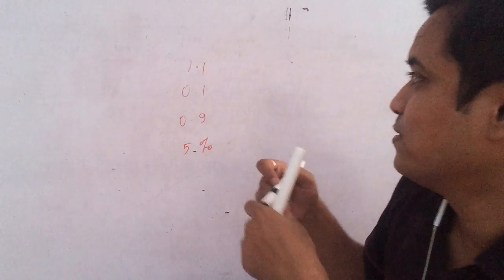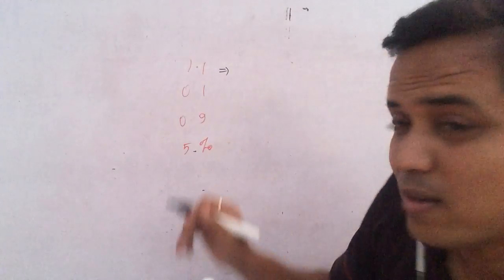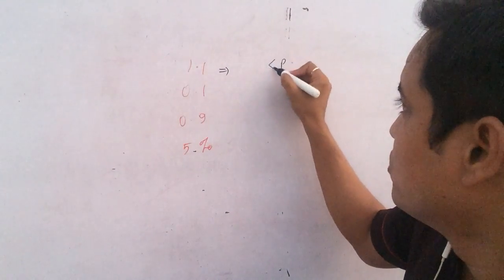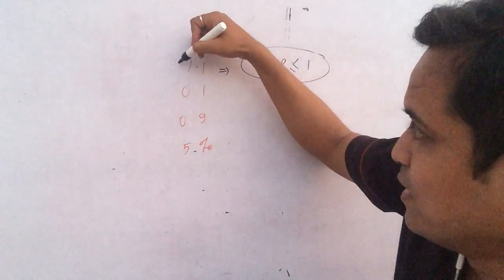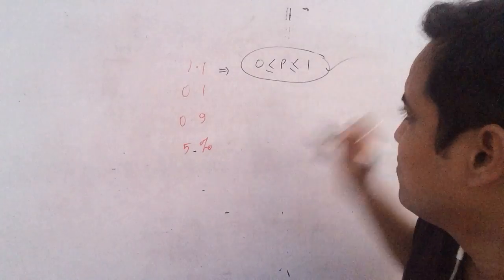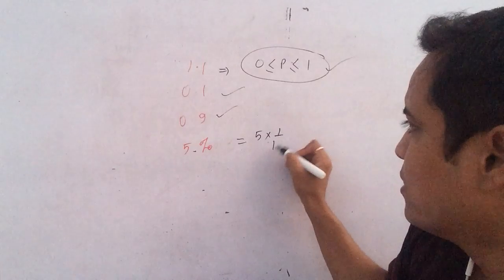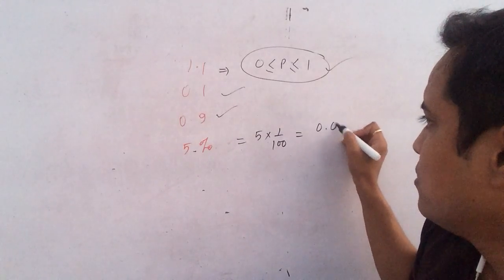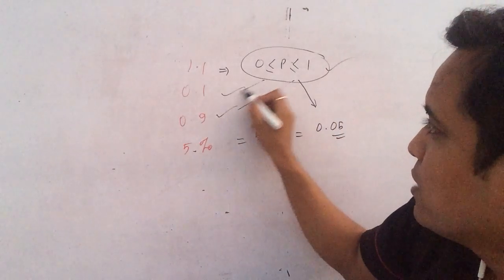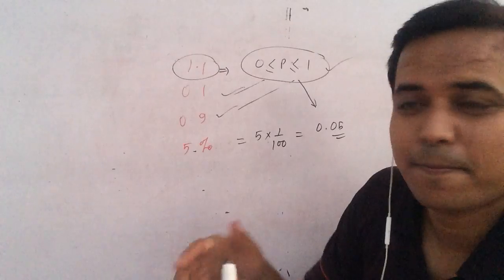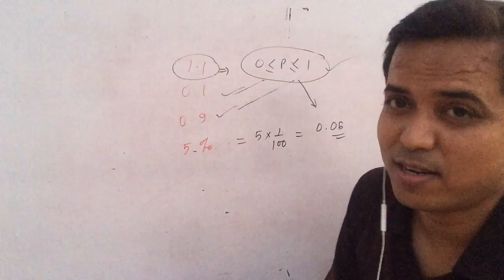So do you want to check it out? 1.1. Oh, this cannot be. I think probability is defined only between 0 and 1. So it is more than 1, and here it is not possible. 5% is 5 upon 100, which is 0.05. This is also possible, as it comes in between 0 and 1. So all numbers except 1.1 are possible. This 1.1 does not come under probability.